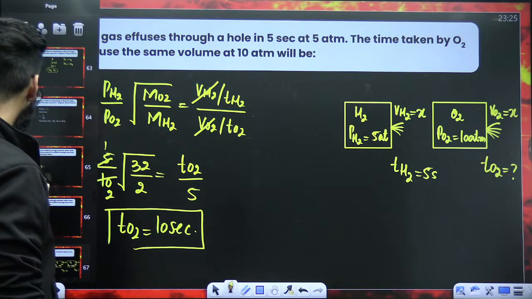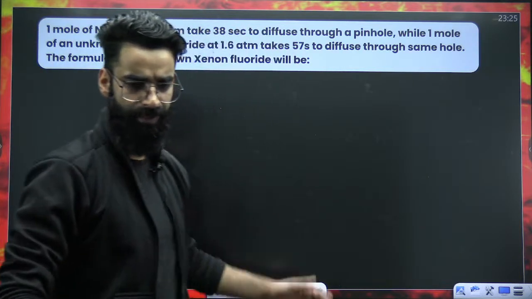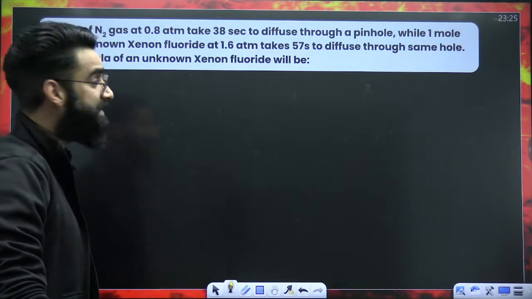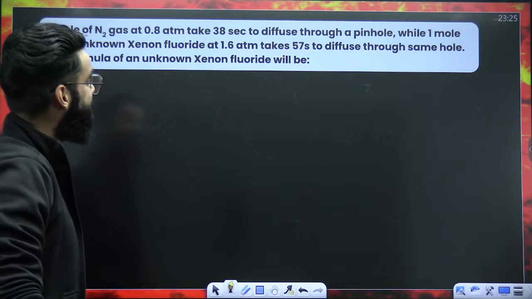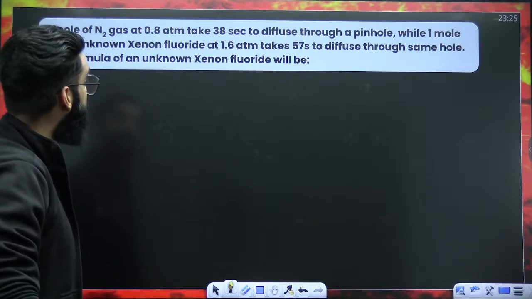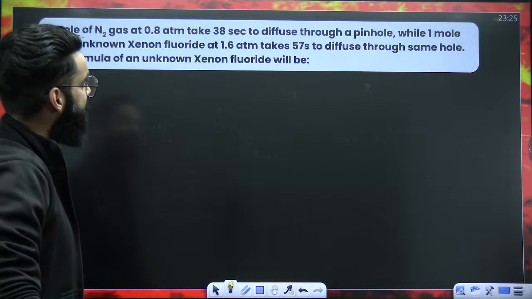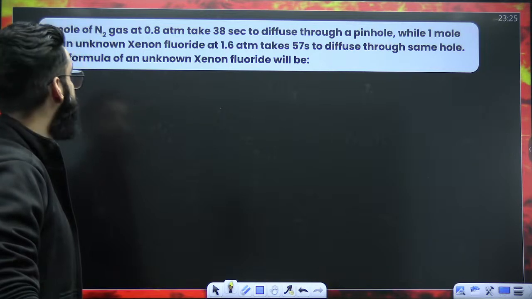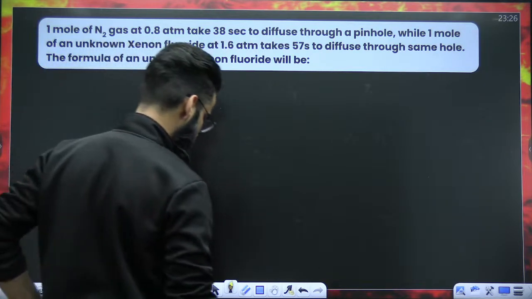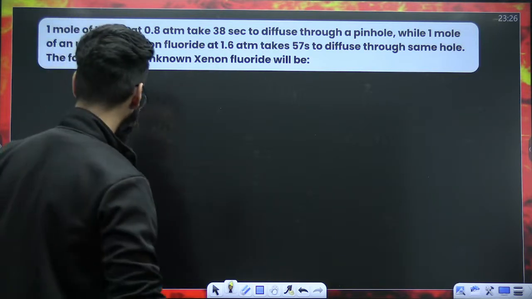Have a look at this question. Again, a simpler one only. 1 mole of N2 gas at 0.8 atm takes 38 seconds to effuse through a pinhole, while 1 mole of an unknown xenon fluoride at 1.6 atm takes 57 seconds to effuse through the same hole. The formula of the unknown xenon fluoride will be. See, again, it's a very simple question basically. Have a look how I'm going to solve this.